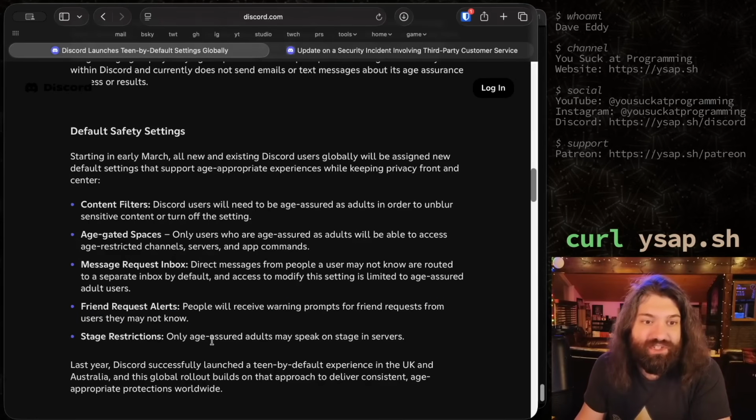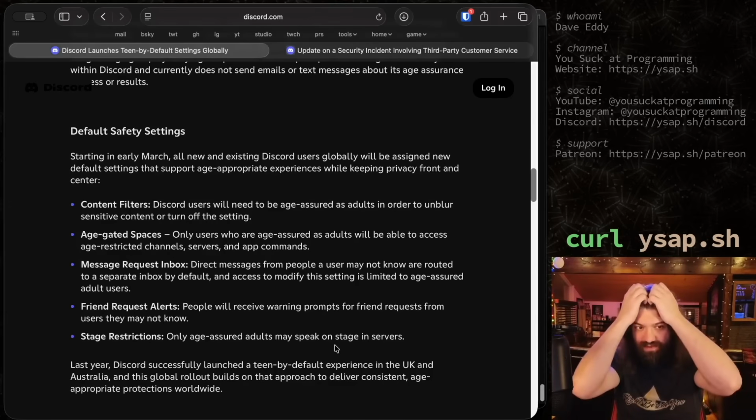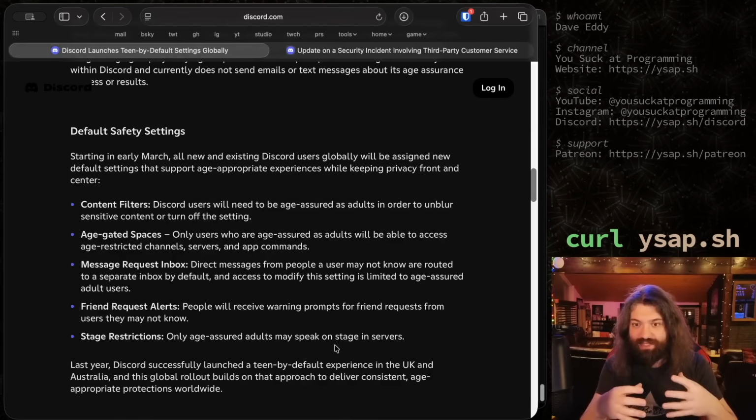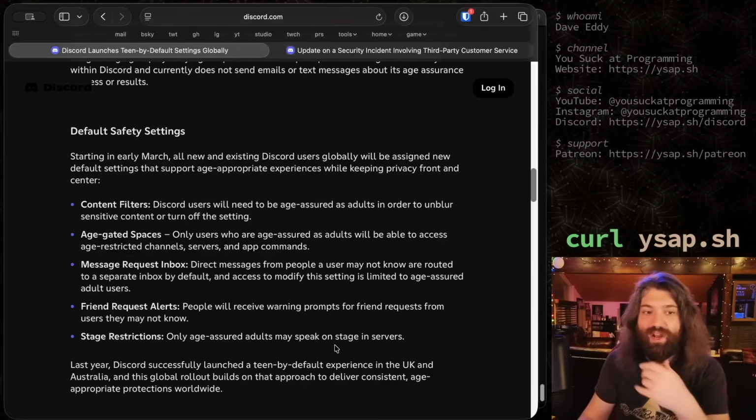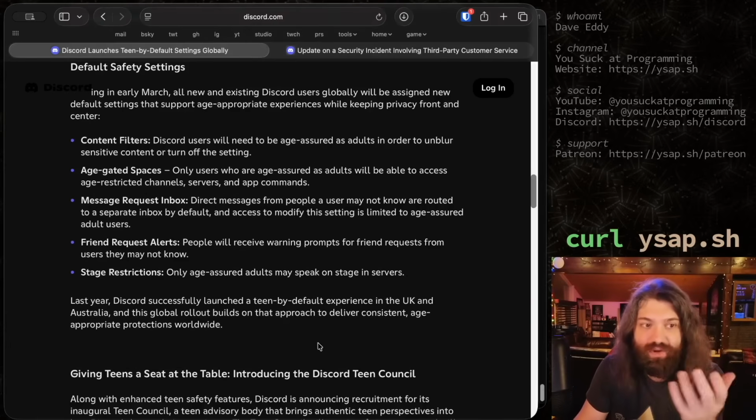Stage restrictions. Only age assured adults may speak on stage in servers. Okay, I think stage is like when you have a broadcast voice channel or something. You can have a stage and people can talk on it to a whole bunch of listeners. I've never done it. I think people record podcasts and stuff through that. But cool, yeah, that makes sense.